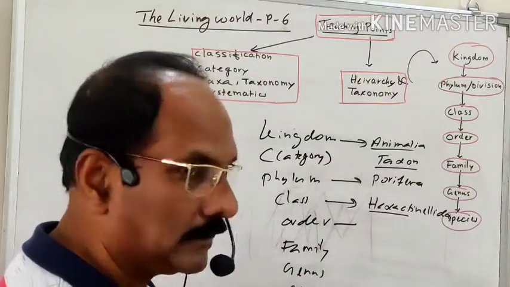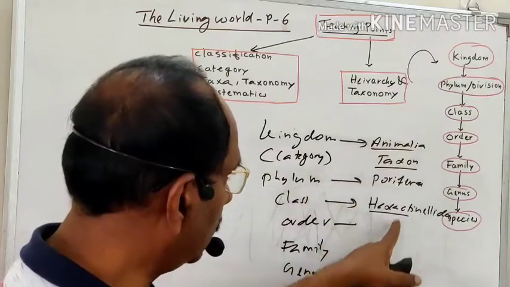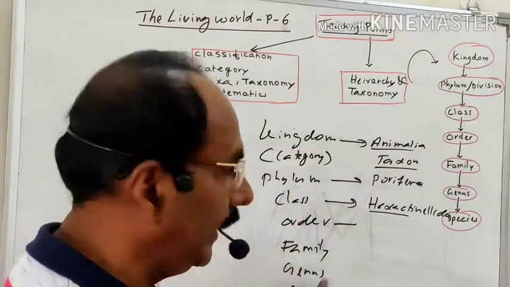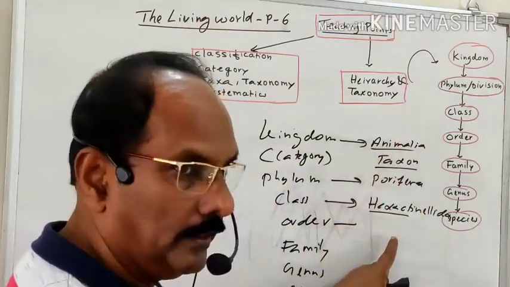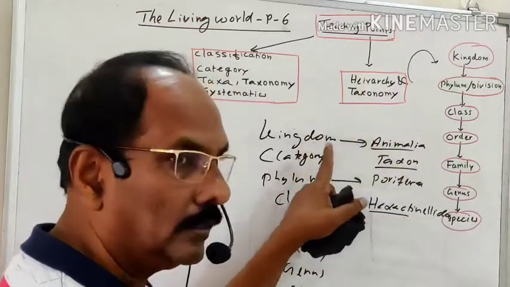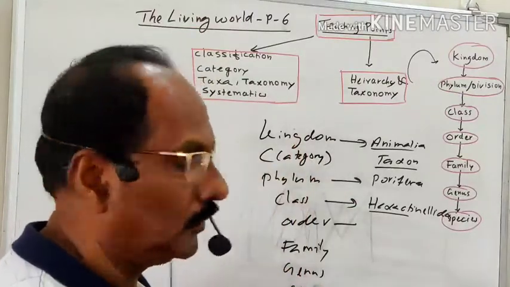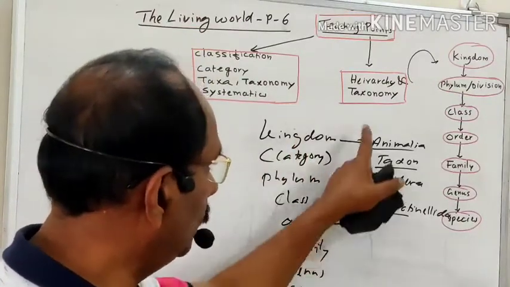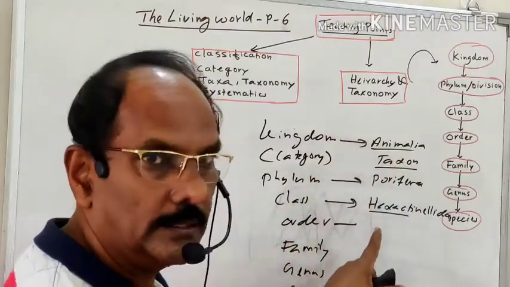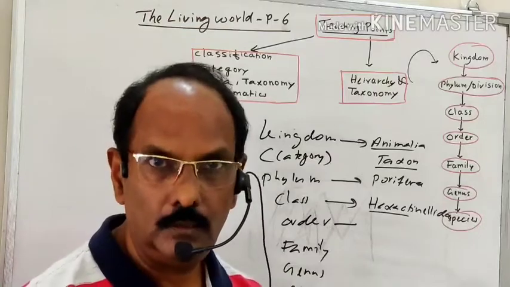So in this lecture, two points must be captured very clearly: what is the taxon and what is the category. Taxon means a group of organisms that are representing a particular rank. That rank is known as a category. So category is a rank, and a group of organisms coming under that is known as a taxon. Okay, so that is today's lecture. Let us see tomorrow. Okay, thank you.